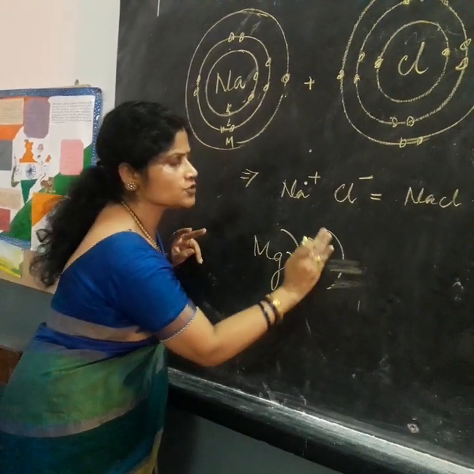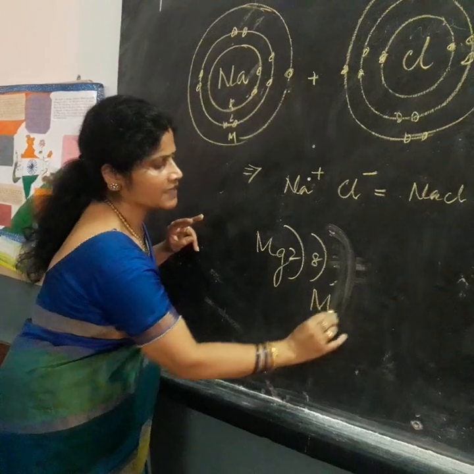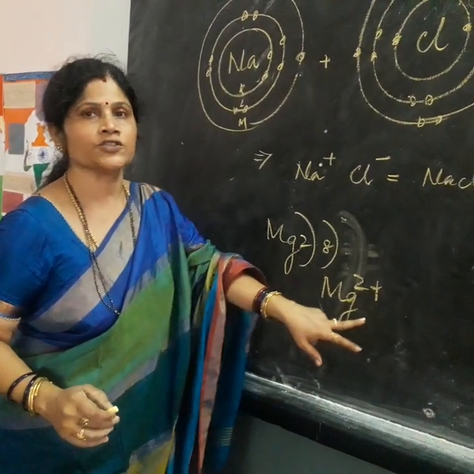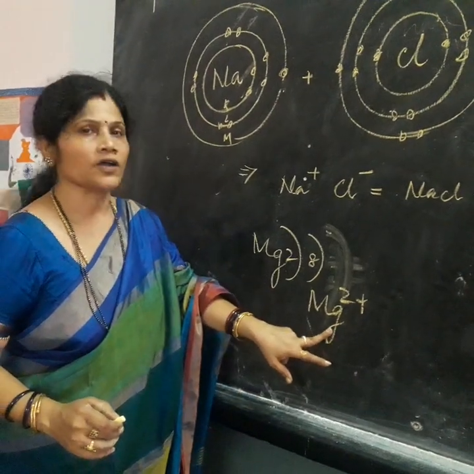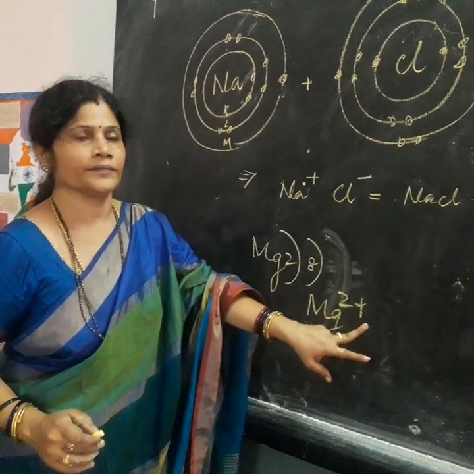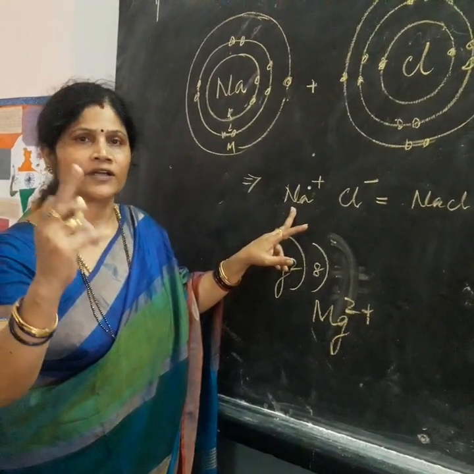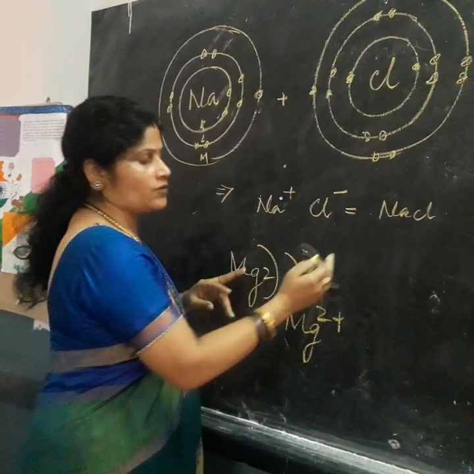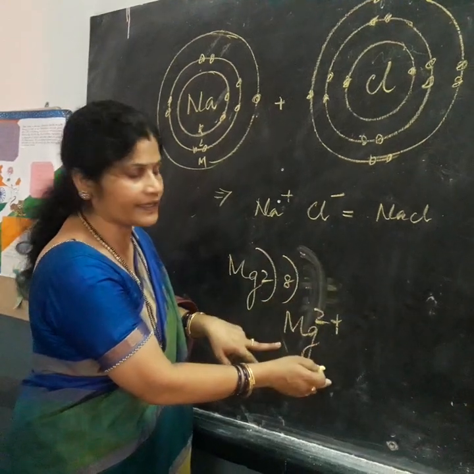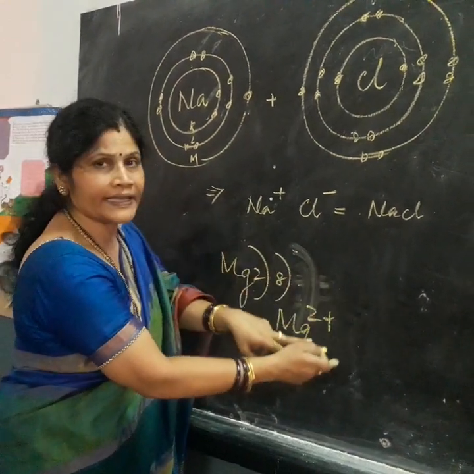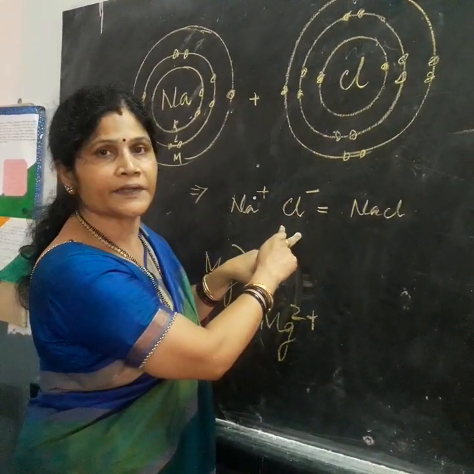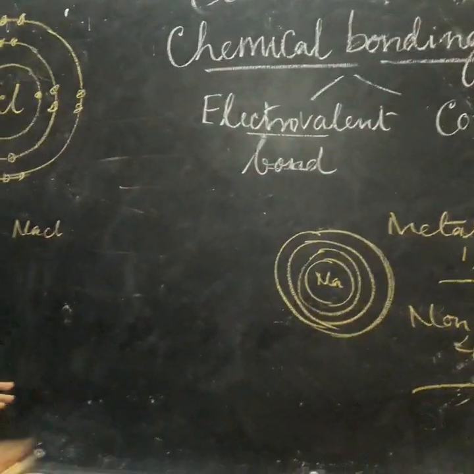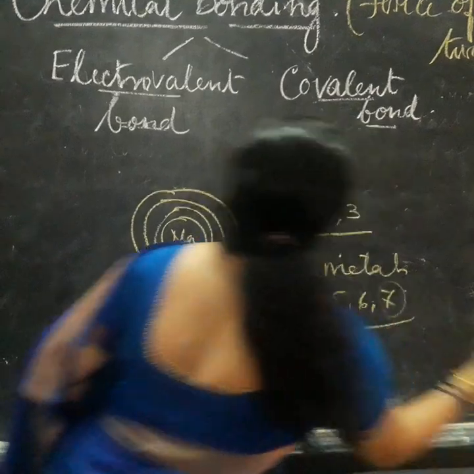If it donates these 2 electrons, then it becomes the ion Mg2+, the magnesium ion. Sodium donates 1 electron, that's why I have written Na+. In this way it forms a bond, which we call a chemical bond.